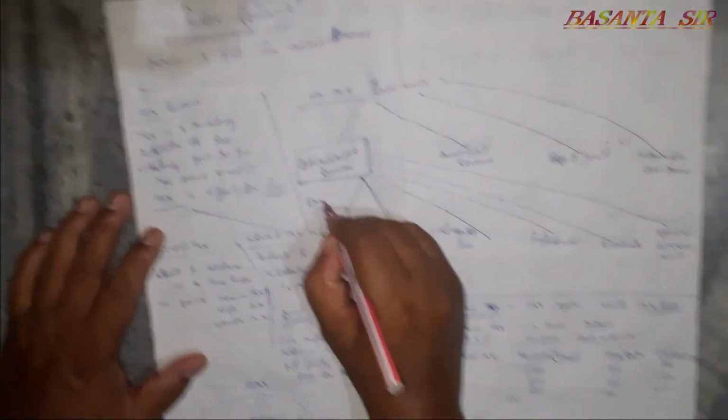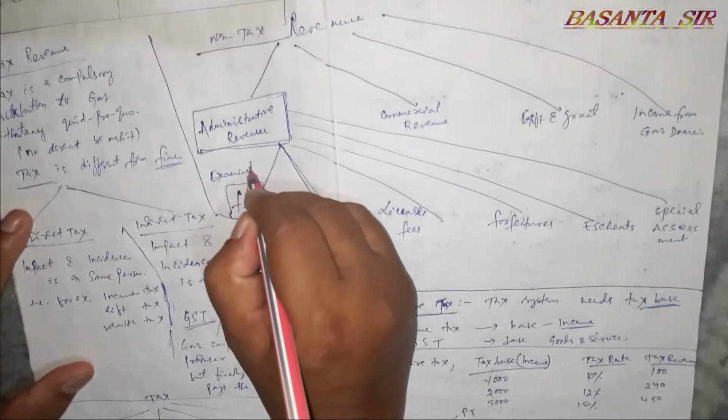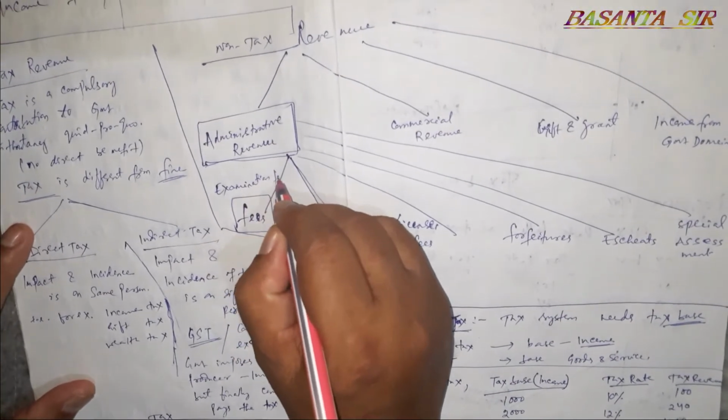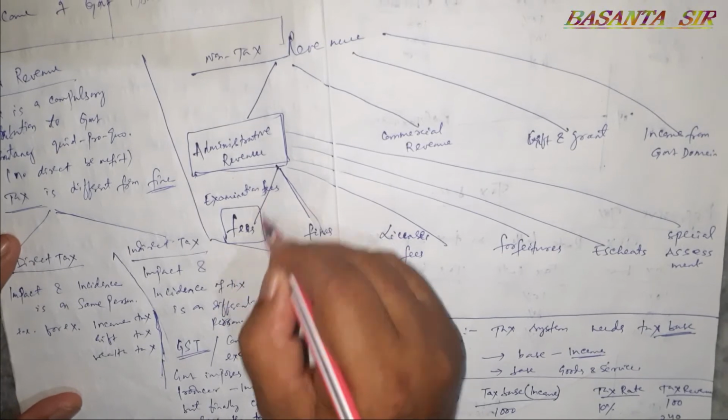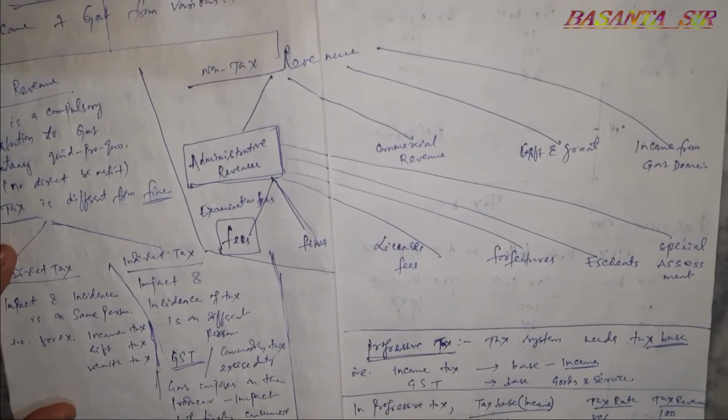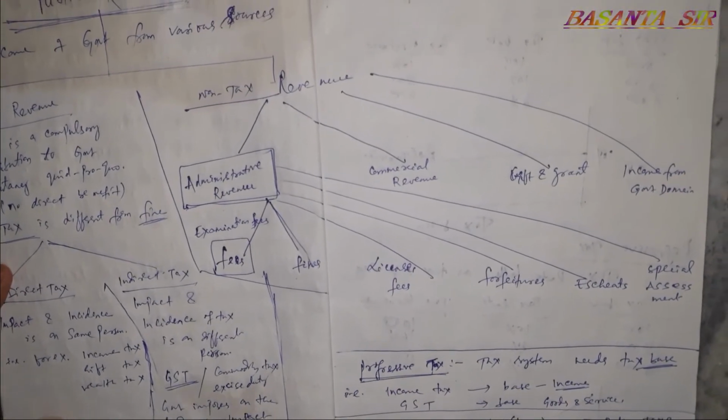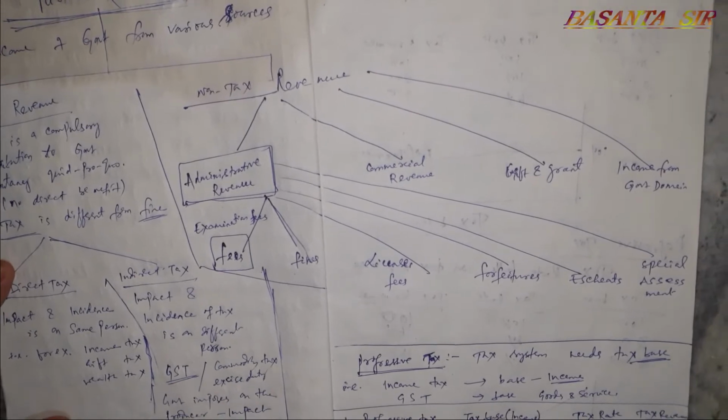For example, examination fee. Examination fee is paid by students for appearing in the examination and getting a certificate for a better future.